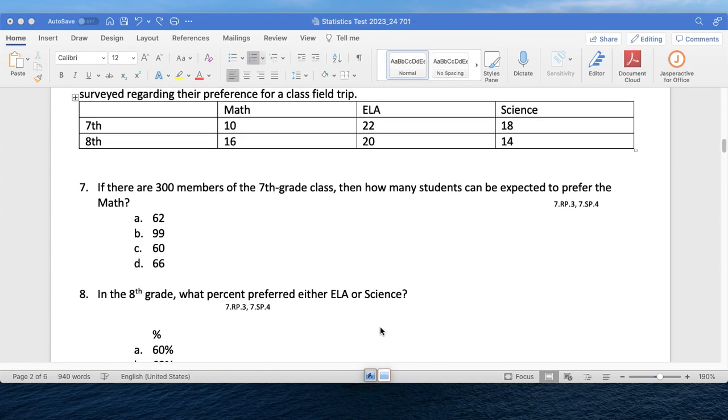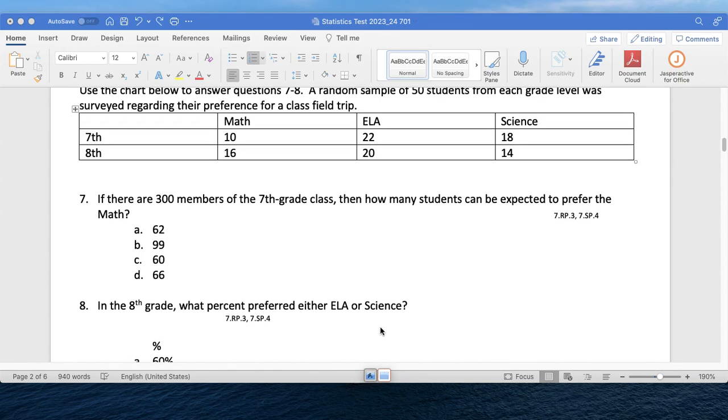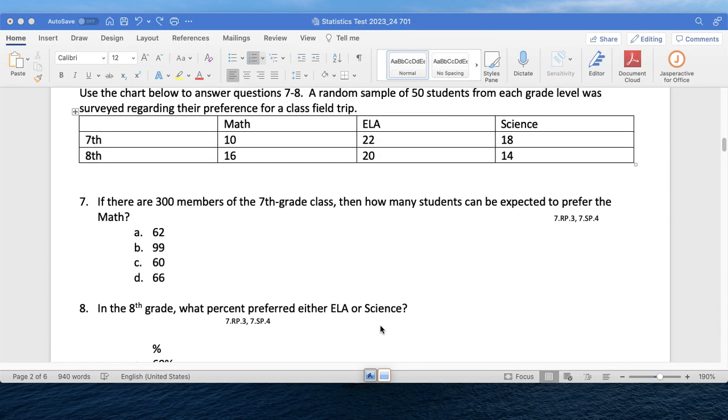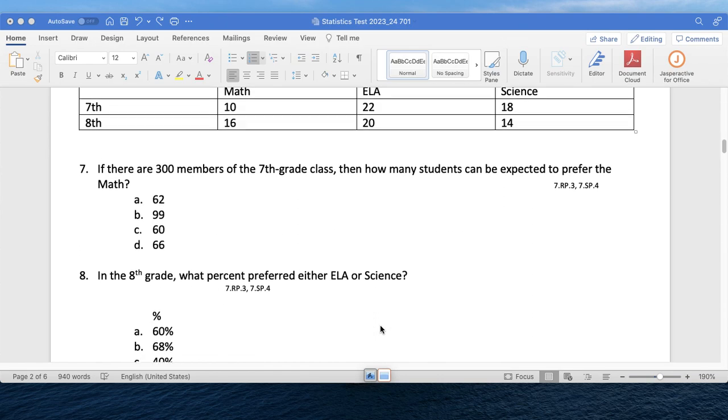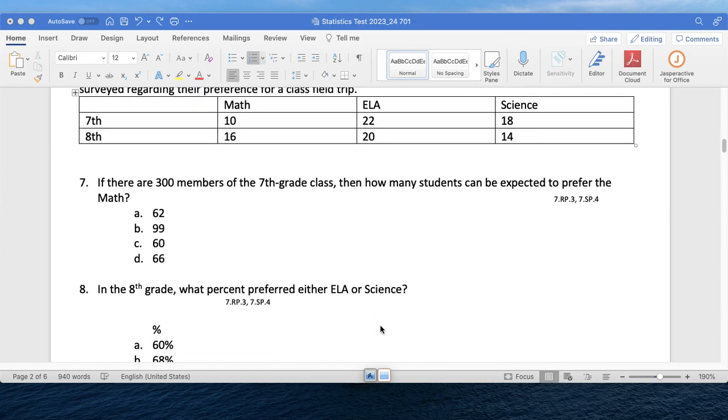Question 8, in 8th grade, what percent prefer either ELA or science? Okay, what percent preferred either ELA or science?